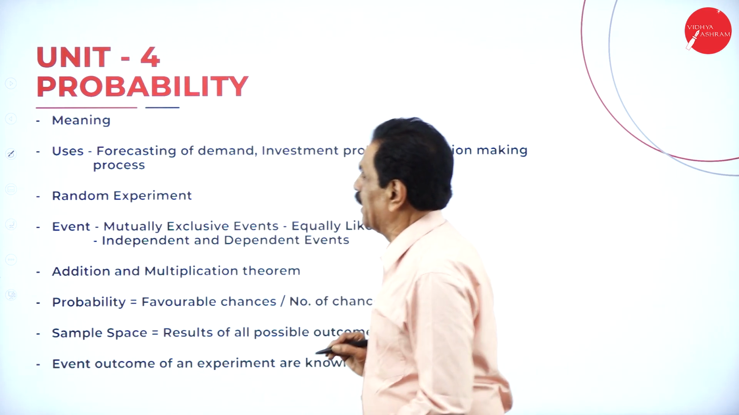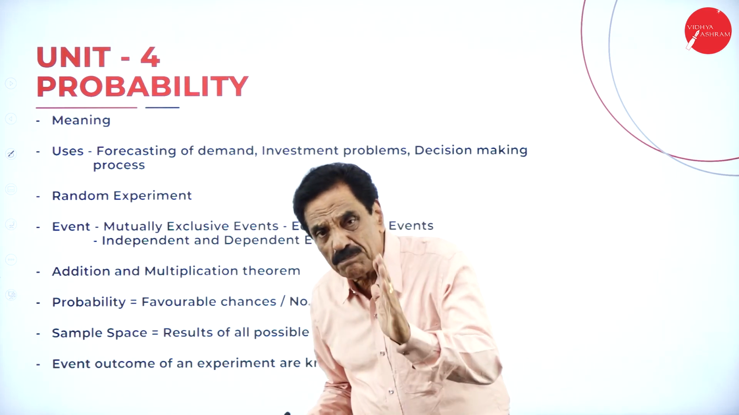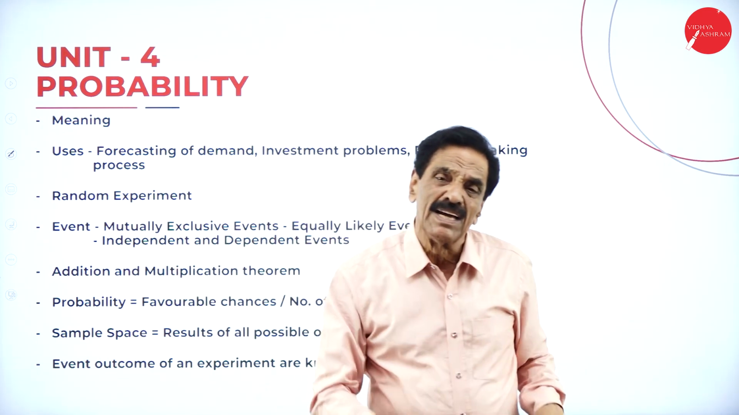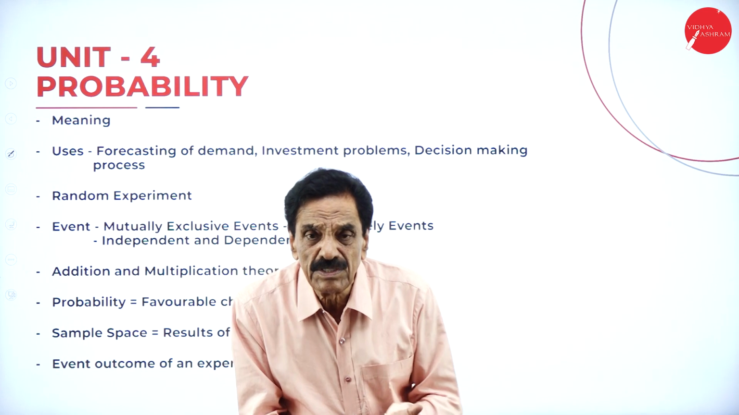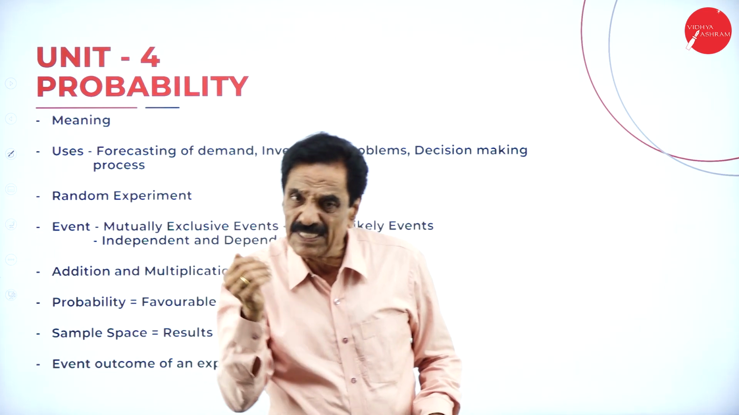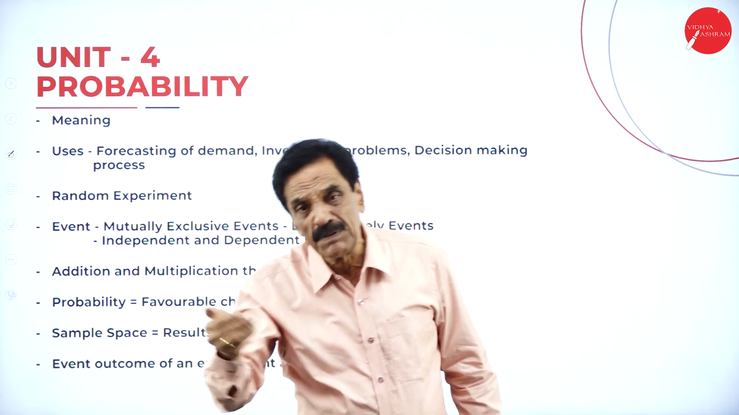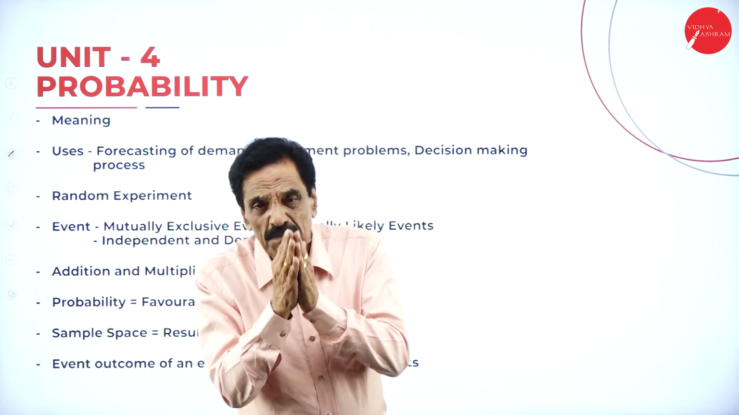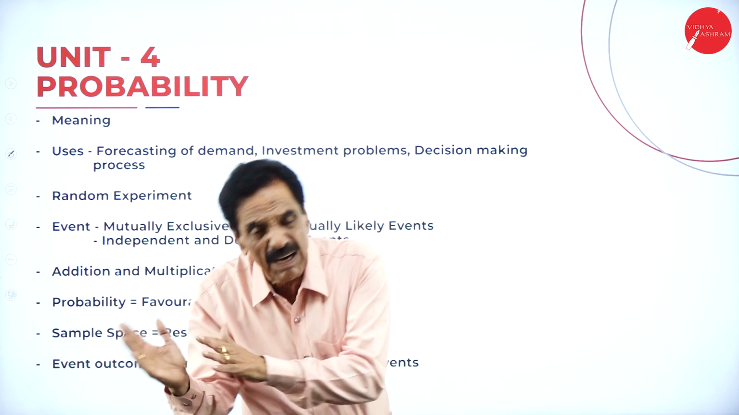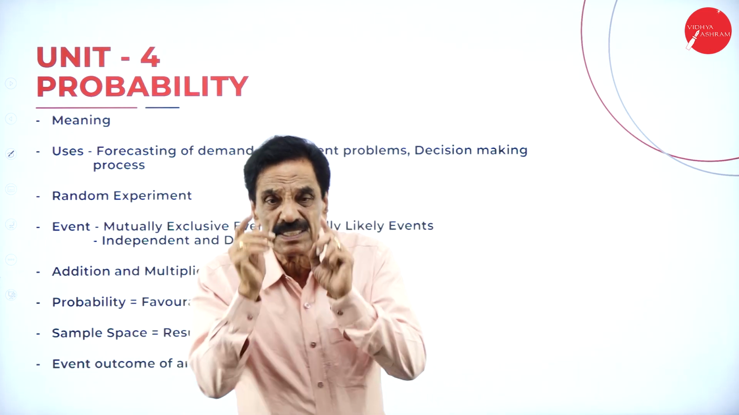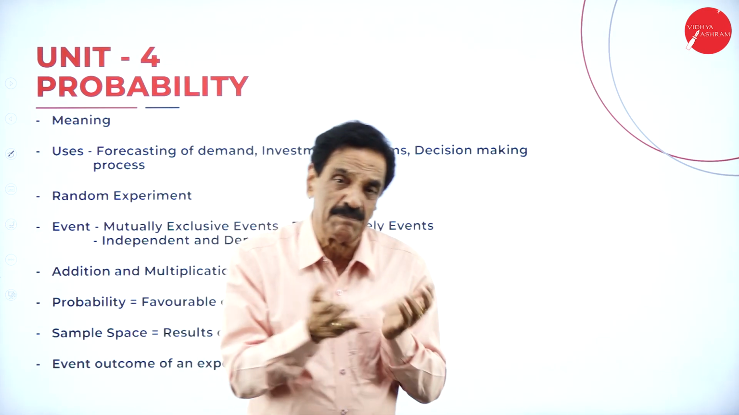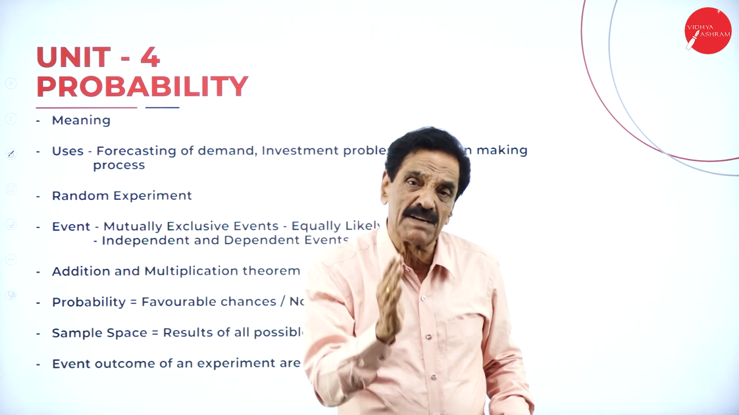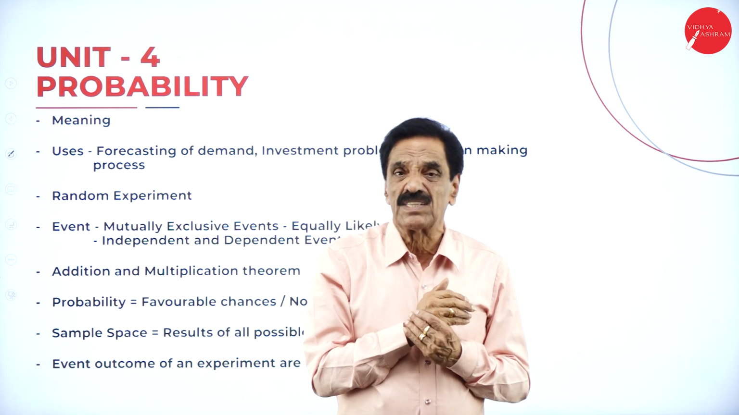Here, unit probability. So what is actually probability? Probability is equal to favorable chances divided by number of chances. When you toss a coin, it may be head or it may be tail. The occurrence, the chances, we call probability. Probability may be favorable or unfavorable. We expect it's head only, but it may be head or it may be tail. So probability means favorable chances divided by total number of chances.